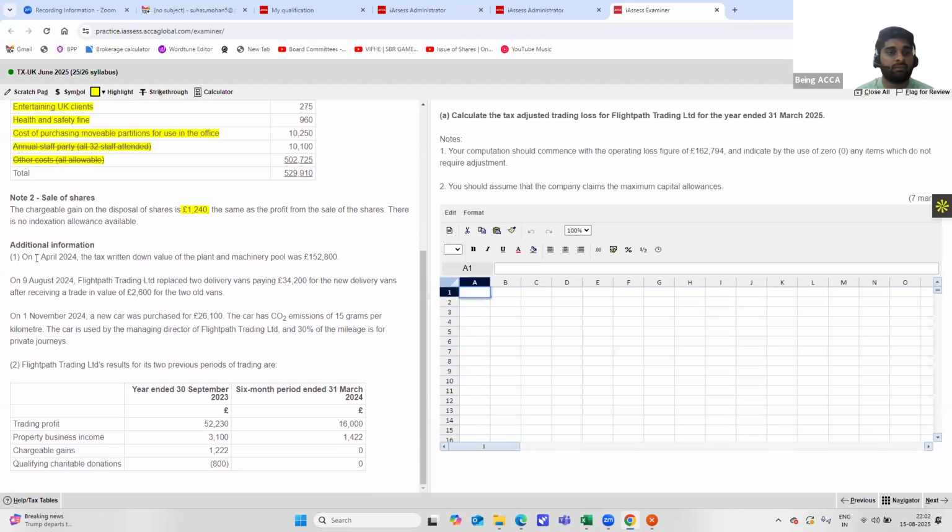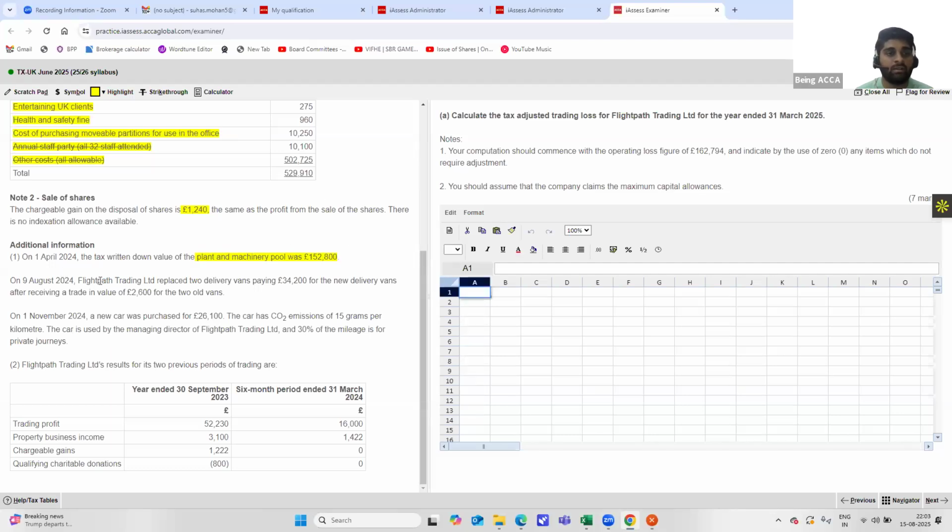Next, the additional information. On 1st April 2024, the tax written down value of the plant and machinery pool was 152,800. Since it has been mentioned clearly, this relates to the capital allowances, and the written down value of the plant and machinery pool relates to the main pool.